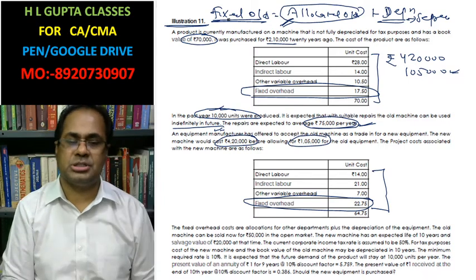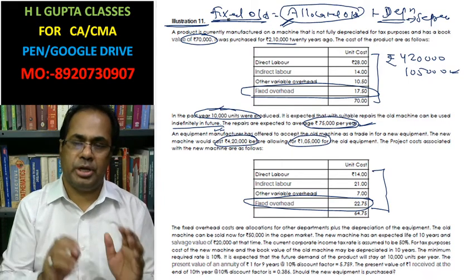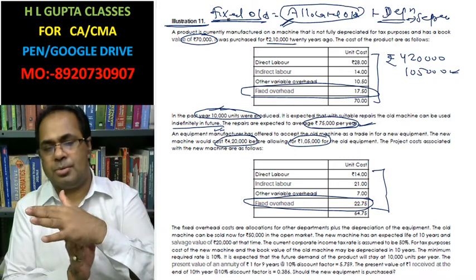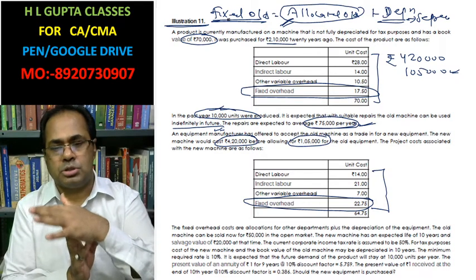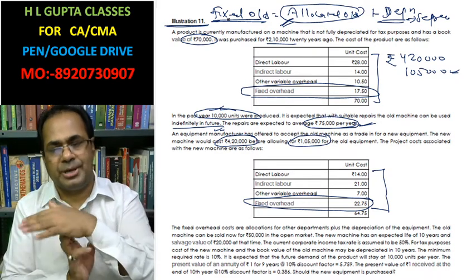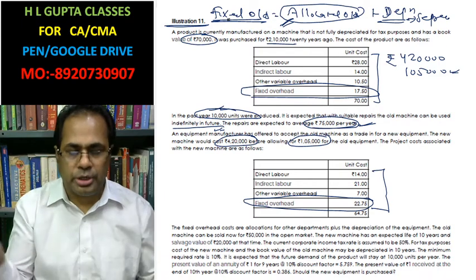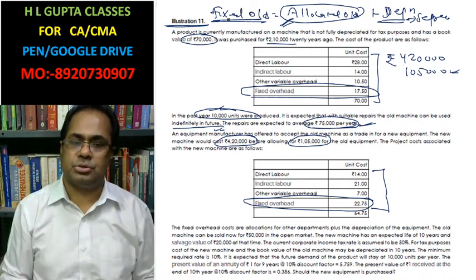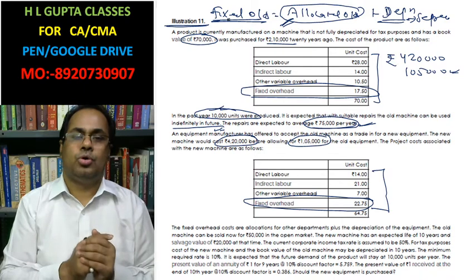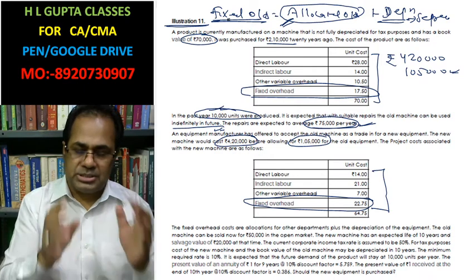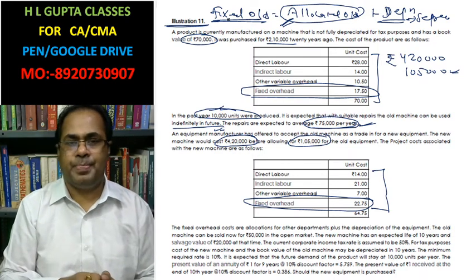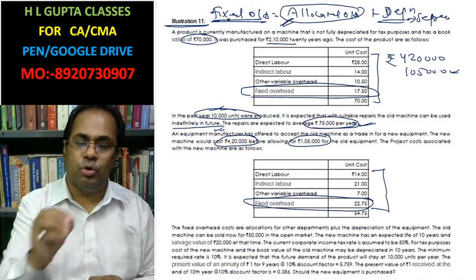That cost is not considered a decision-making cost. If I take depreciation separately, there is no requirement of taking the fixed cost. I will consider depreciation separately. That's why I will ignore fixed overheads.